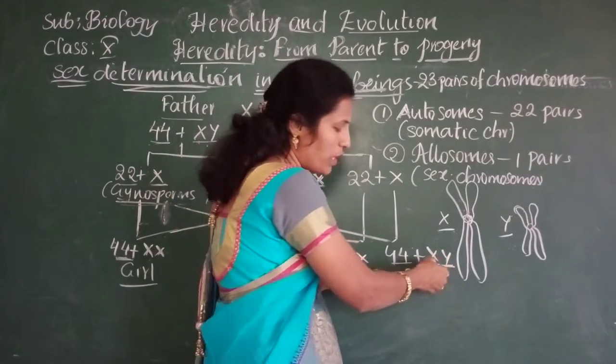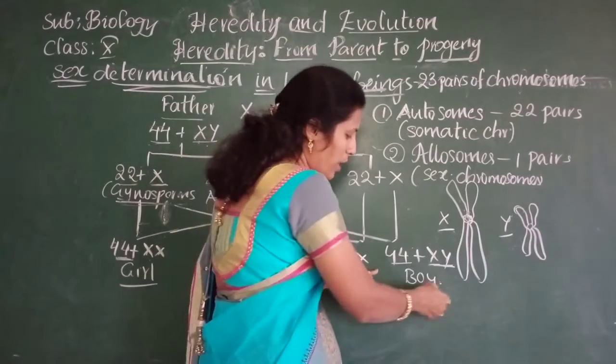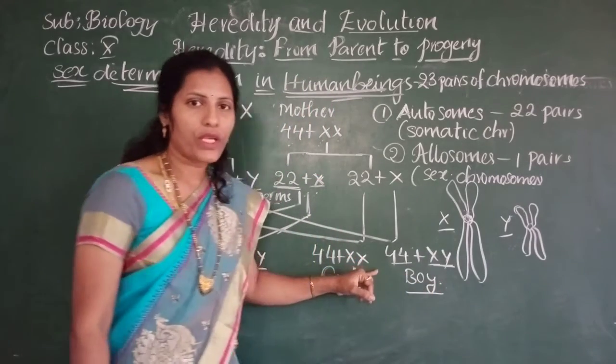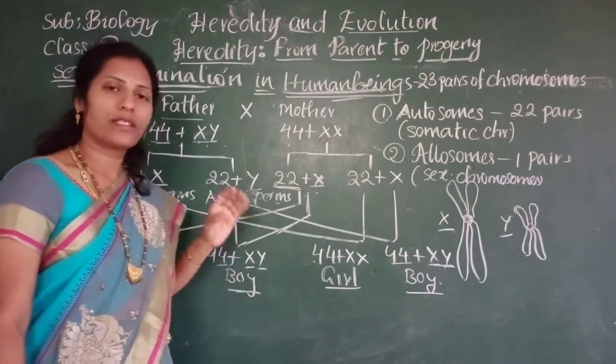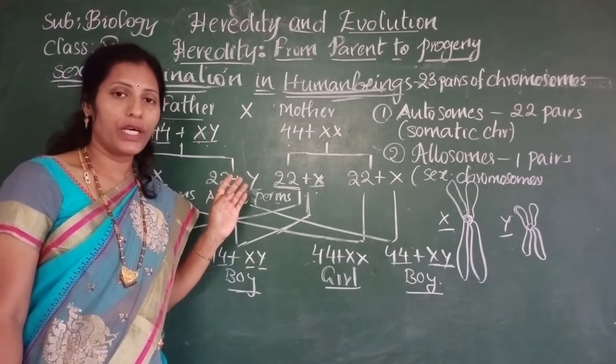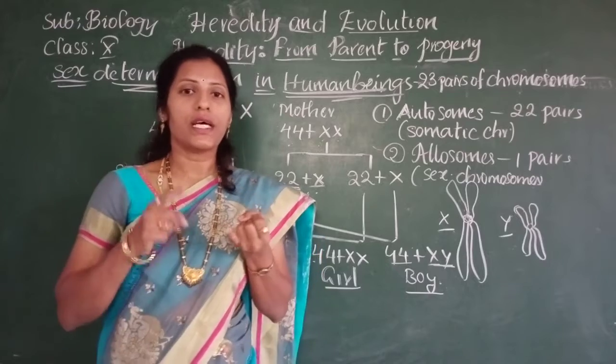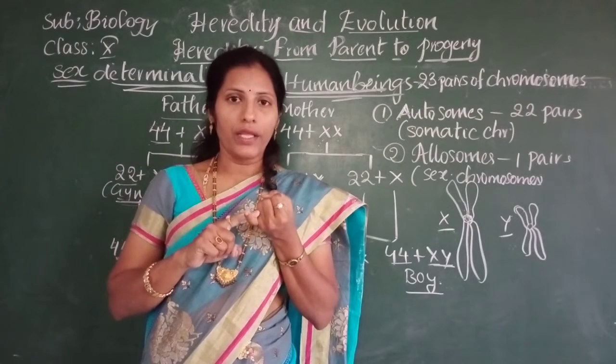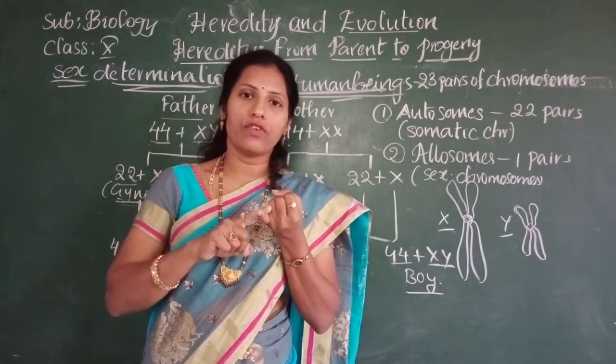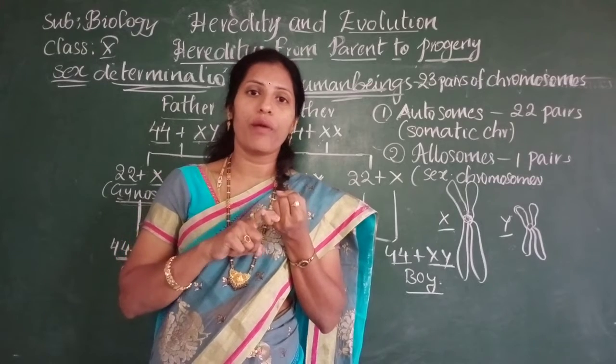As here two dissimilar chromosomes are there, the baby is a boy. So here, who determines the sex of the baby? If you observe here, the male, our father, determines it. That means the sex is determined by the sex chromosomes received from the father.